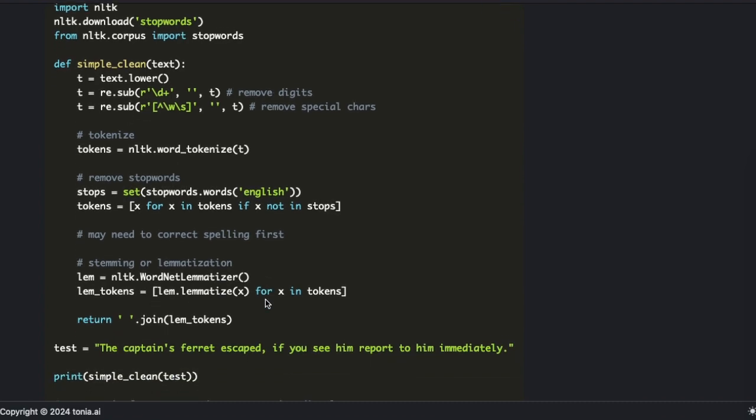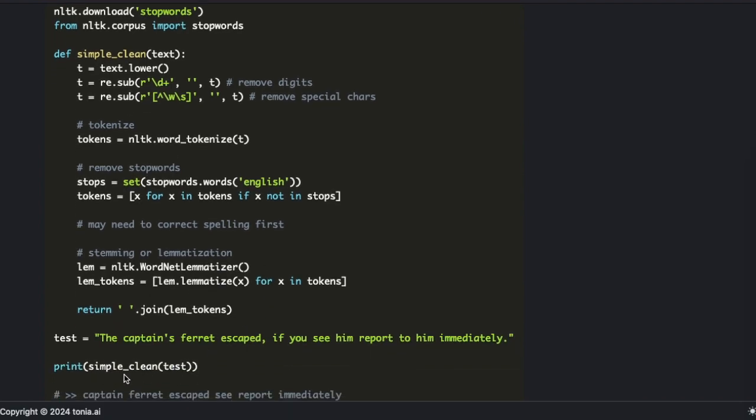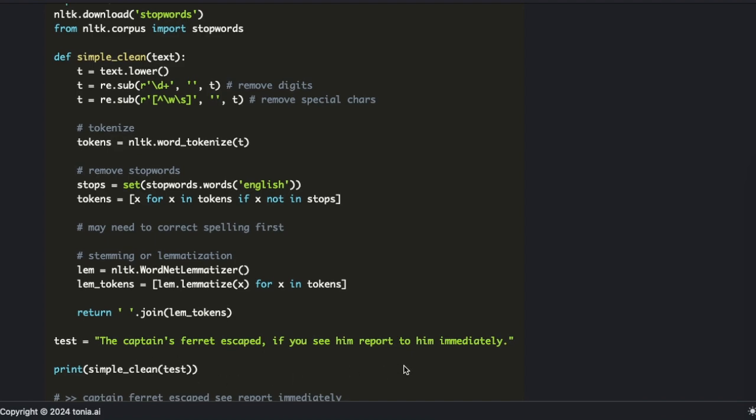So in the text pre-processing steps, I have this method, simple clean, and I'm going to send my test sentence to the method. And in the method, the first thing I'm going to do is convert all of the text to lowercase. I'm going to remove digits and special characters. Again, depending on what you are actually attempting to do, you may or may not want to remove those, but it's something that is commonly removed prior to employing different machine learning techniques.